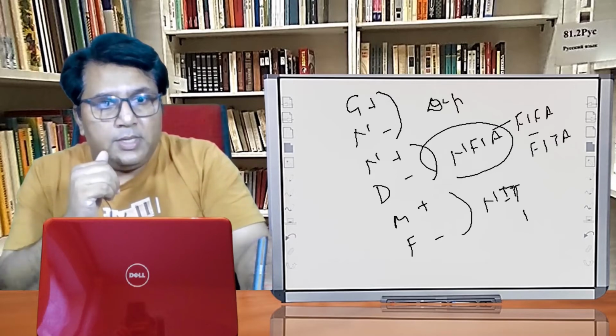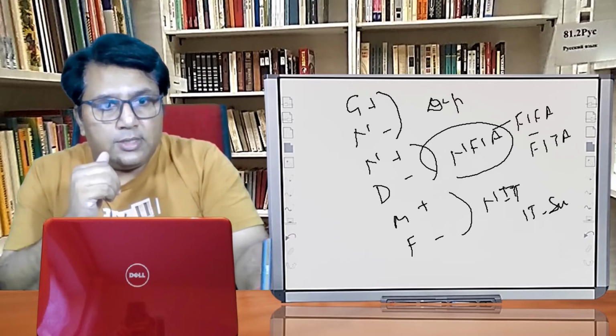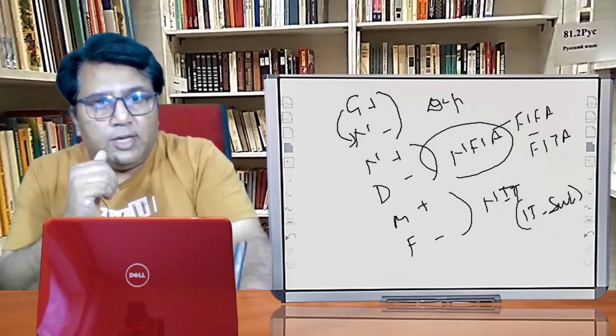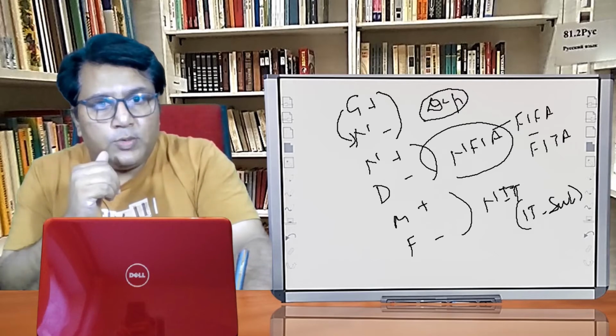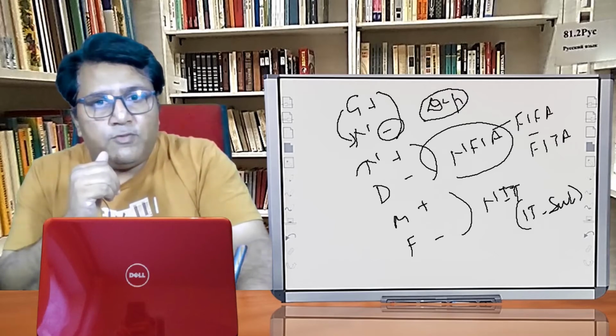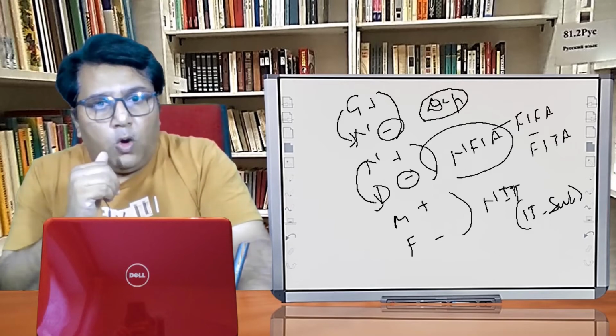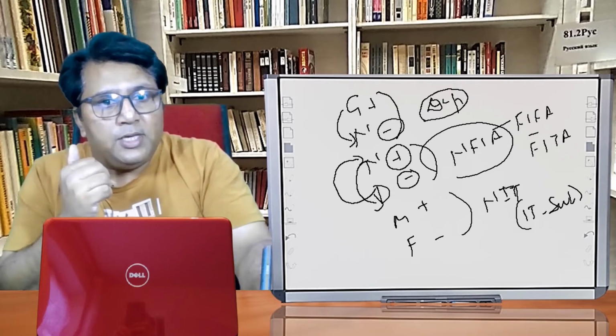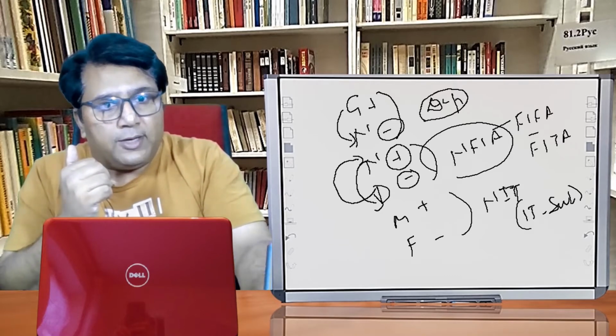NIT means indirect tax minus subsidy. If we have to convert gross into net, then what we have to do? We have to deduct depreciation. You can see the sign over here. If we have to convert national into domestic, what we have to do? We have to deduct NFIA. Or if we have to convert domestic into national, then what we have to do? We have to add NFIA. NFIA means what? It means the difference between the FIFA and FITA.